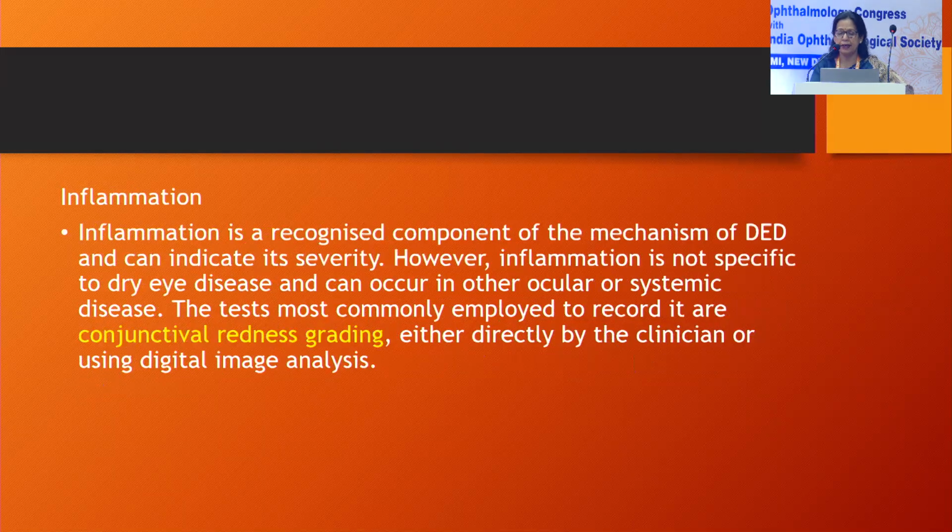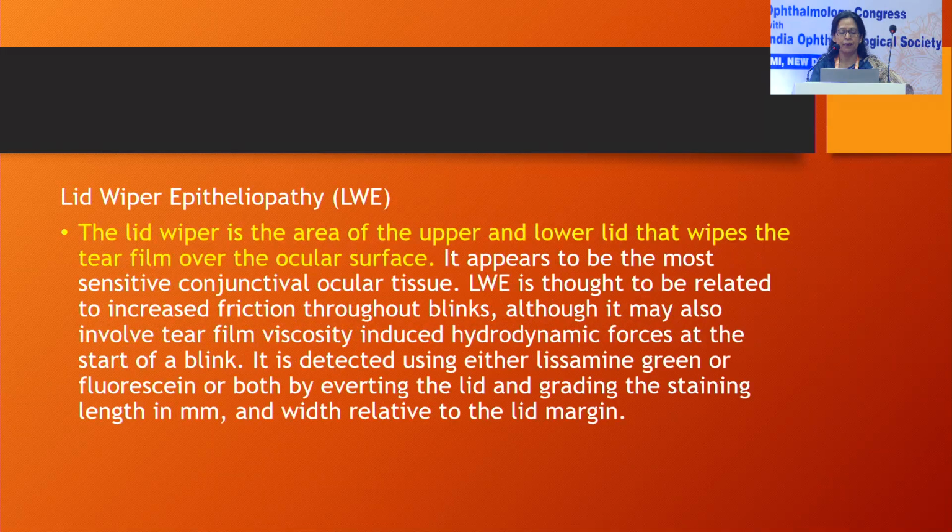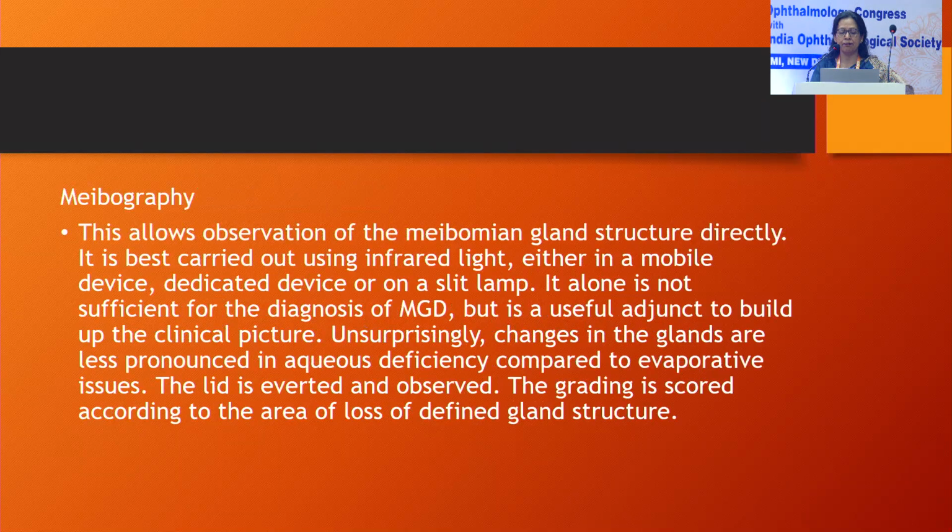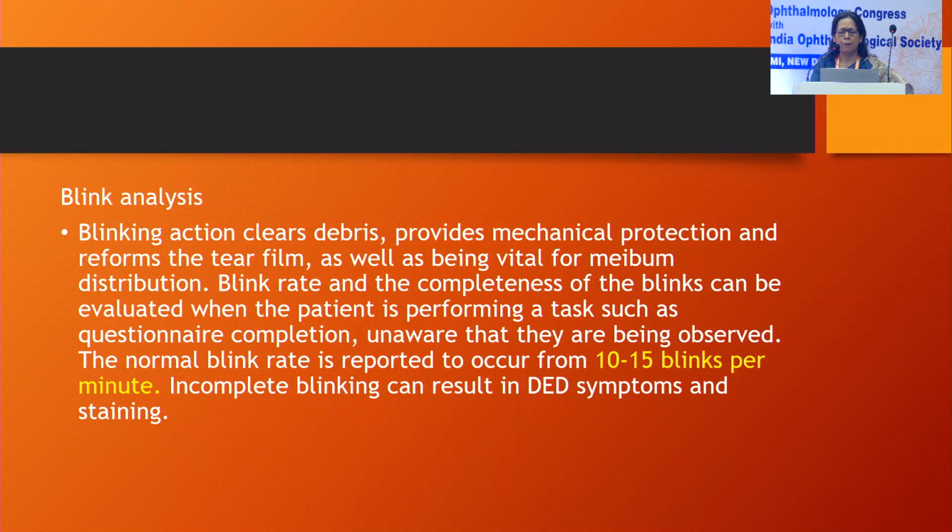Then the conjunctival inflammation, how much the conjunctiva is inflamed. The lid wiper epithelium is the area of the upper and lower lid that wipes the tear film over the ocular surface, and you should carefully look at this area and see if there is inflammation and staining present. Blink analysis can be seen while you are talking to the patient and taking the history. At least 10-15 blinks per minute should be there.